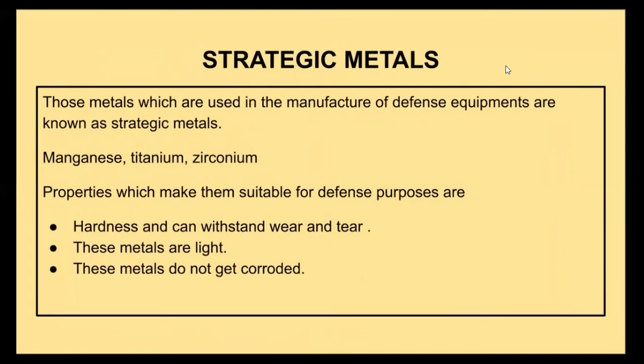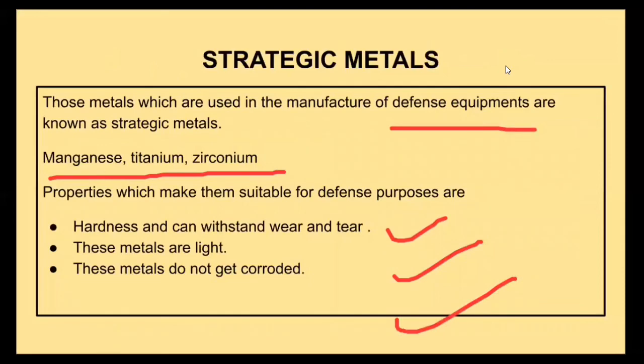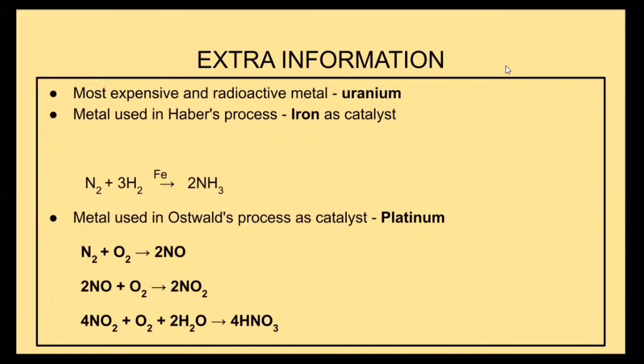Strategic metals are those metals which are used in the manufacture of defense equipments or spaceships. The examples are manganese, titanium, and zirconium. They are used for defense purposes due to the following reason: they are hard, they are light, and they do not get corroded easily. The most expensive and radioactive metal is uranium, which is used in nuclear power plants to produce electricity.